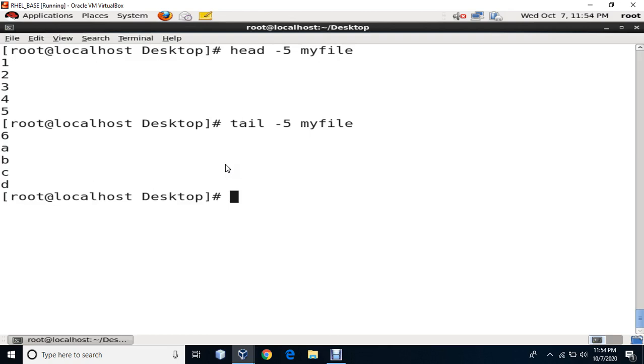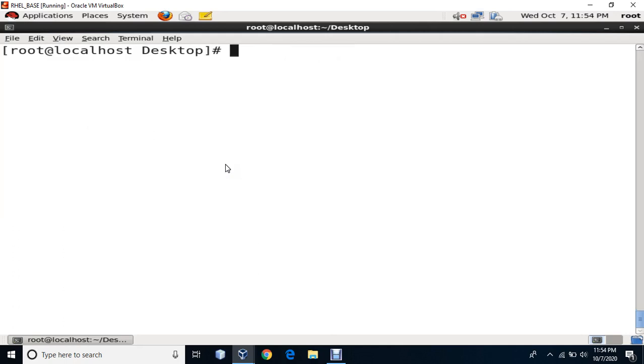Next, the next command is the more and less command. These two commands will go together. Actually, the more command is a pager command. Now what does a pager command do? It shows you the file page by page on the screen. Okay, so assume I have a very big file. As I told you, I'll take a big file right now. So I will say more and give the file name, that is inside root there's etc and there's the passwd file.